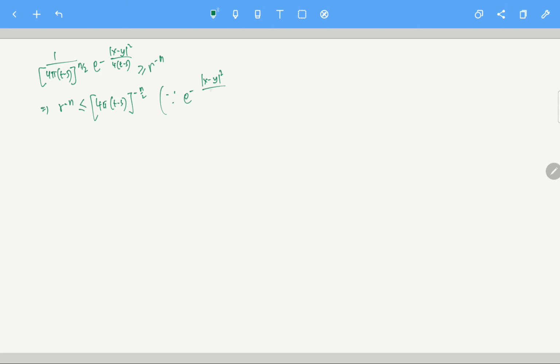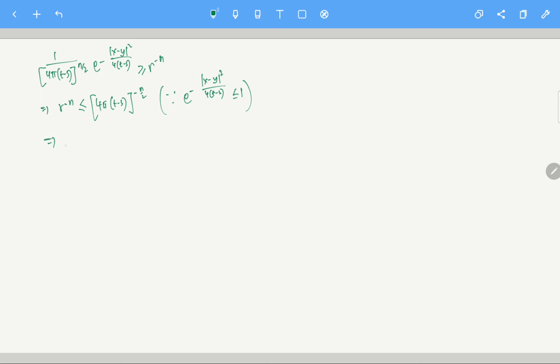Okay, sorry about the plane. So this is t minus s. This is always less than or equal to 1. So this is for x equals y, that is taking 1. Okay, so the maximum value of this is 1, so I can bound the whole thing by 1. So r to the power minus n is bounded by 1. Okay, so it is there.